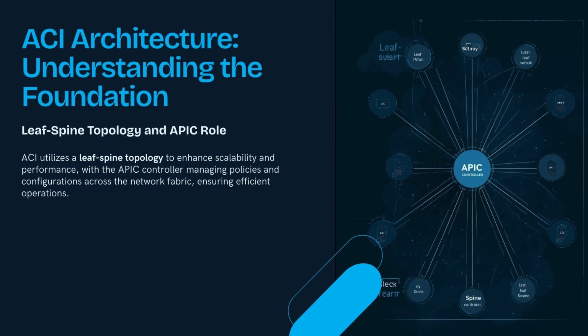Cisco ACI is a hardware plus software SDN solution built on a leaf-spine fabric. APIC acts as the central controller. ACI controls the physical underlay and overlays through a fully policy-driven model. It's designed for large enterprise data centers with predictable, high-bandwidth traffic.